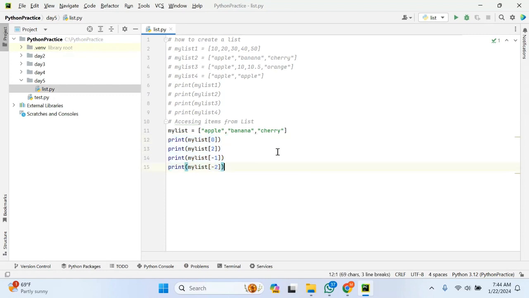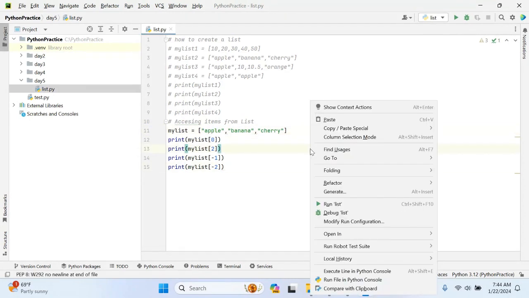Not only this, you can also perform operations based on the length of the list. So this is at the 0th index position, this is at the 1st index position, and this is at the 2nd index position. This is the positive indexing. If you look at the negative indexing, it starts from the right and goes to the left: -1, -2, and -3. Let me try to print this.